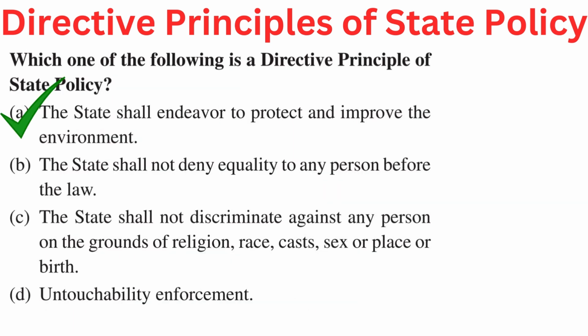Prohibition of consumption except for medicinal purposes of intoxicating drinks and of other drugs which are injurious to health. Your question is, which one of the following is a directive principle of state policy? Your options are A. The state shall endeavor to protect and improve the environment. B. The state shall not deny equality of any person before the law. C. The state shall not discriminate against any person on the grounds of religion, race, caste, sex, or place of birth. Or D. Untouchability enforcement. Right answer is A. The state shall endeavor to protect and improve the environment.